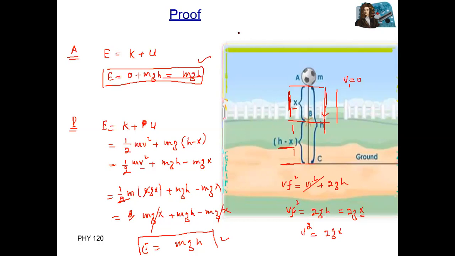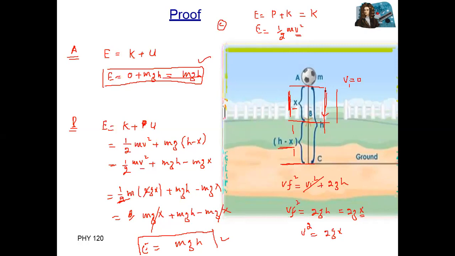So again, at position C, total mechanical energy equals potential energy plus kinetic energy. Where height is zero, potential energy is zero, so we have only kinetic energy, half mv square. Again, we need to find the velocity, so from the third equation we can find it.